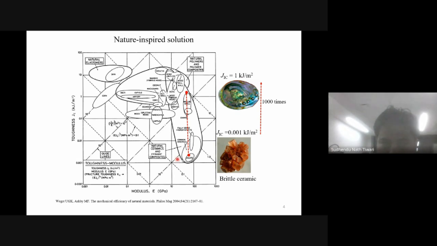If we compare the toughness values, calcite has a J value, toughness value, of only 0.001 kilojoule per meter square. But when it combines in such a nice way, as we will see in the next slides, its toughness is amplified by 1,000 times, and it possesses now 1 kilojoule per meter square.